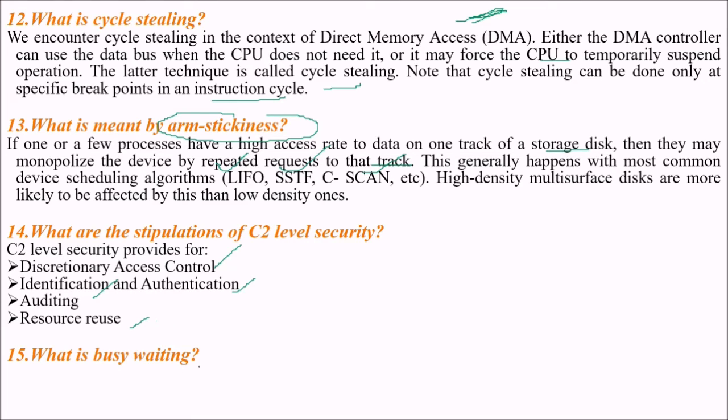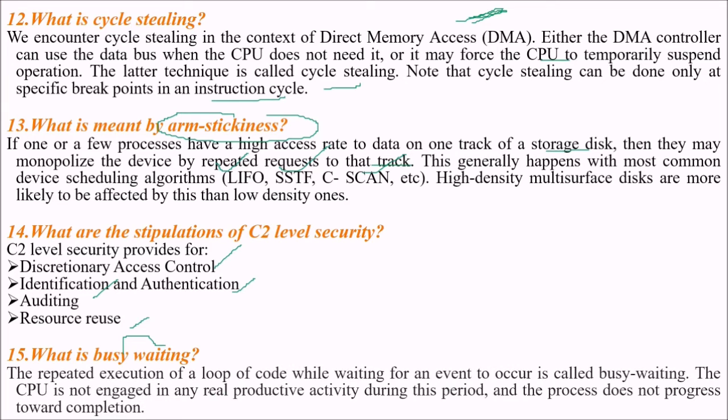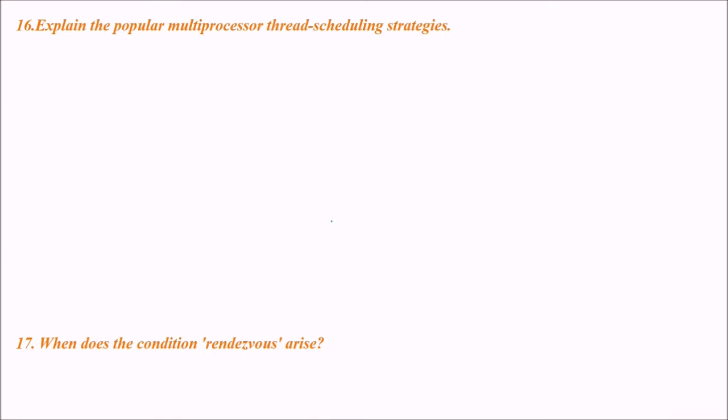What is busy waiting? It means busy in waiting, or busy while waiting. The repeated execution of a loop of code while waiting for an event to occur is called busy waiting. The CPU is not engaged in any real productive activity during this period, and the process does not progress towards completion because it is busy, but still it is waiting.